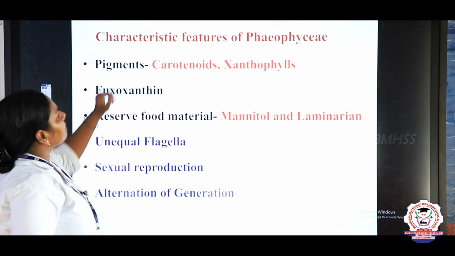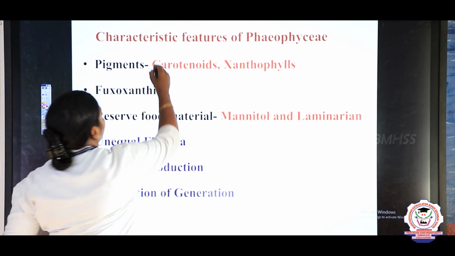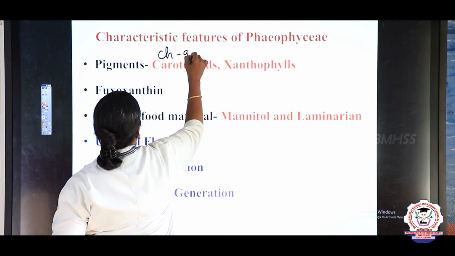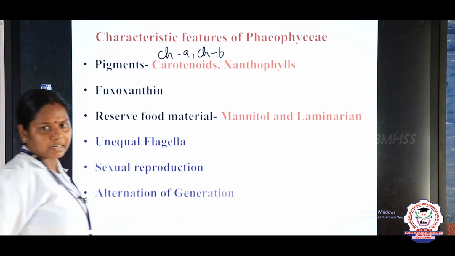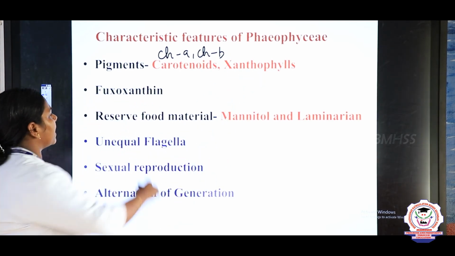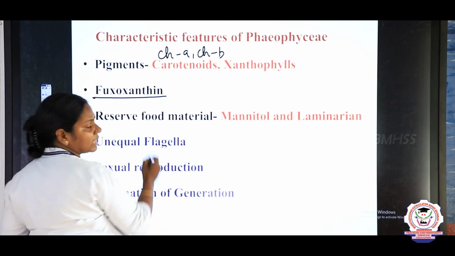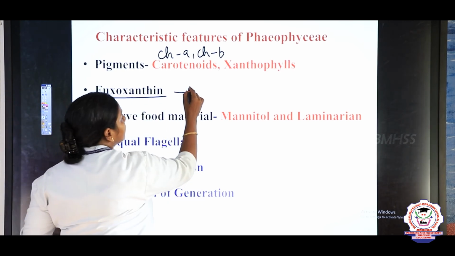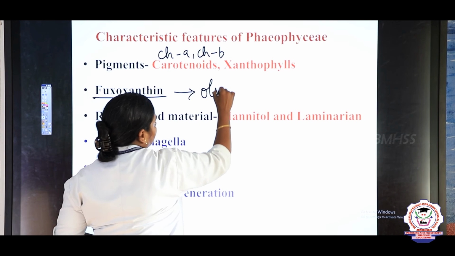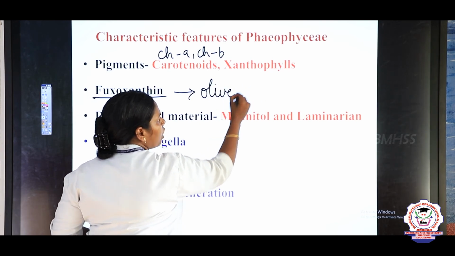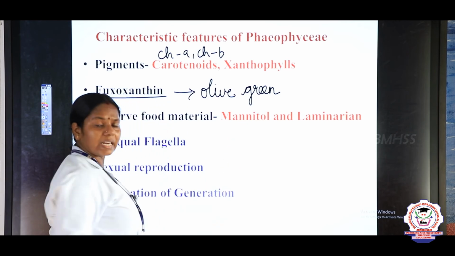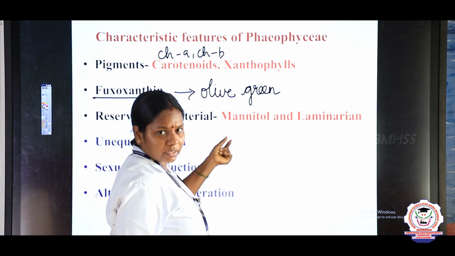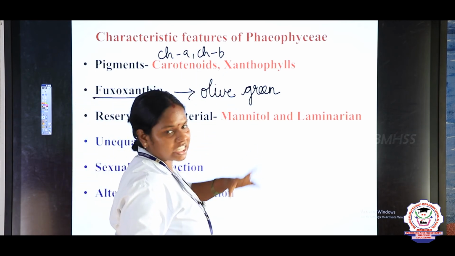So, pigments. What are all the pigments? Apart from chlorophyll A and chlorophyll B, carotenoids and xanthophylls are present. And the presence of the pigment fucoxanthin gives a characteristic olive color. Have you all seen the olives? So, olive green color to the algae.